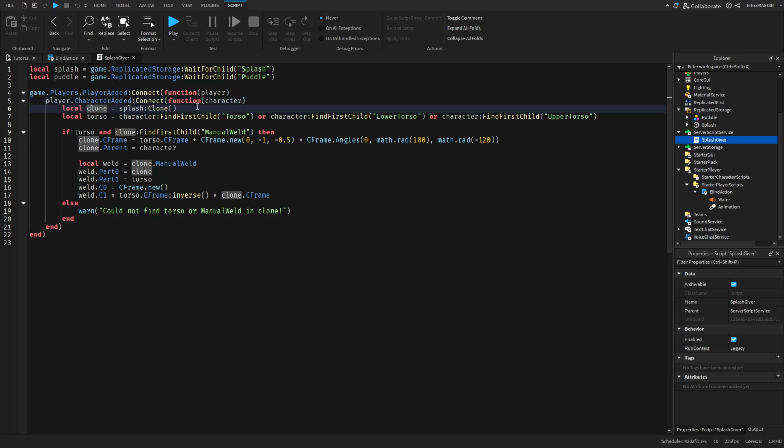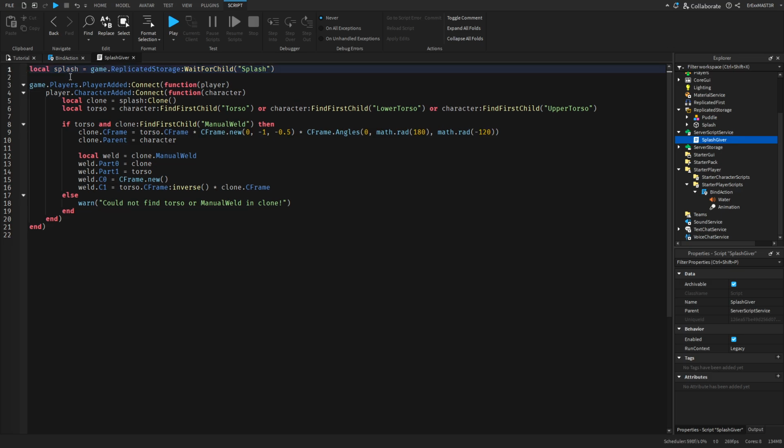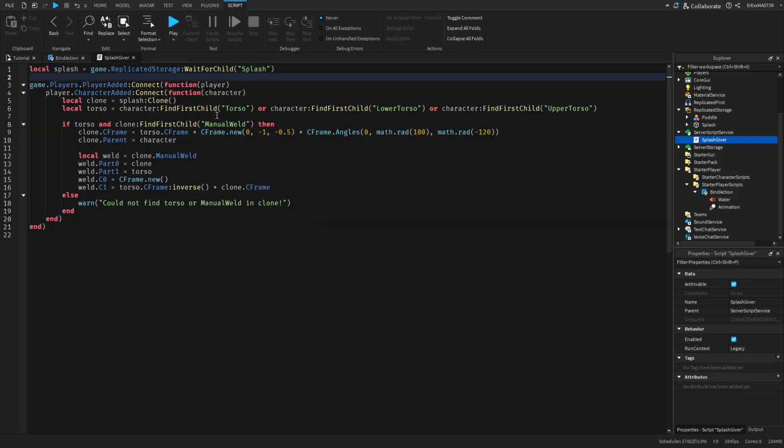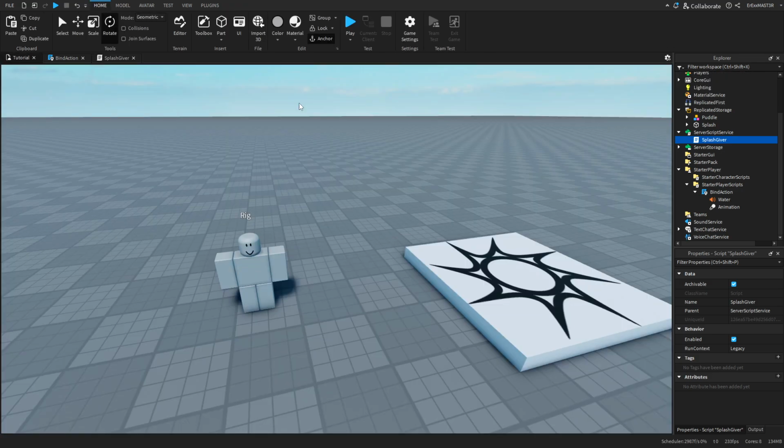Then we clone the splash, which we got up here. And I don't know why the puddle is here, we don't need that. All the things are on the client side, so we don't need it inside the server script. Then we get the torso, or lower torso, or upper torso. So this system also works for R6 and R15, except for the animation.